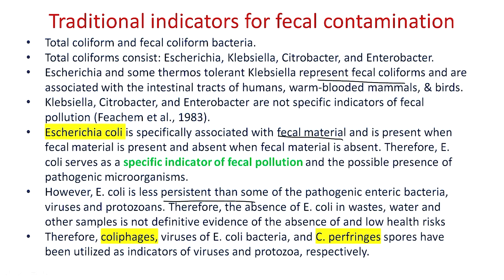Therefore, absence of E. coli in the water treatment system does not guarantee the absence of other pathogenic organisms and a low health risk. For that condition, coliphages, viruses of E. coli bacteria, and Clostridium perfringens spores have been utilized as indicators of viruses and protozoa respectively.